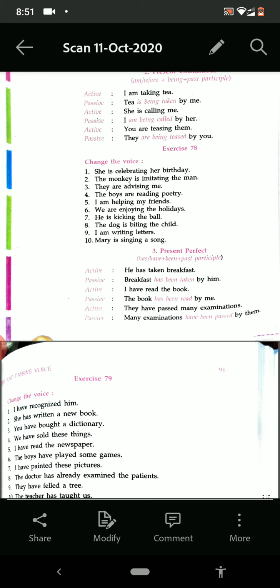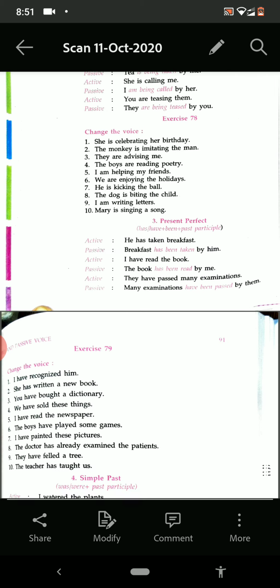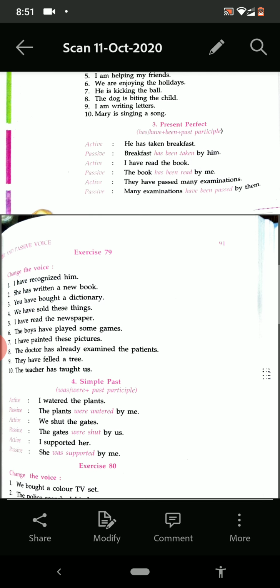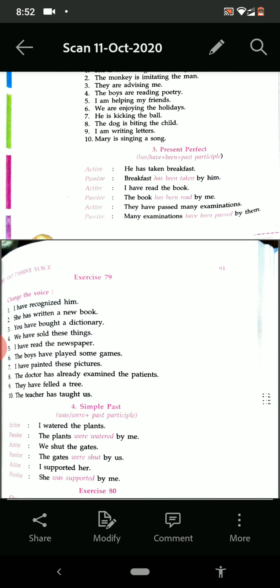Now see the next one. Exercise 79, you see on the top. See the first example. I have recognized him. So he has been recognized by me.